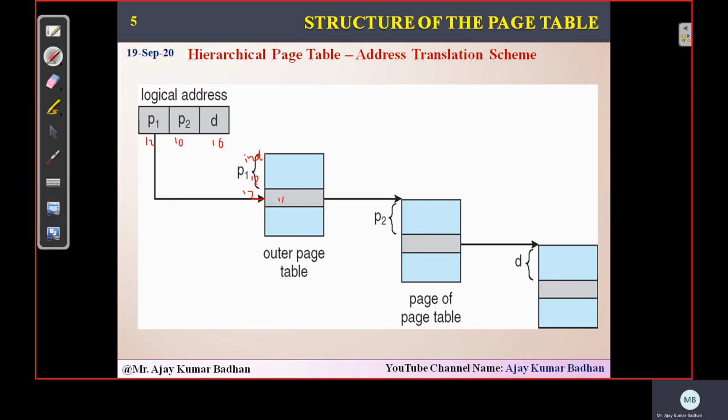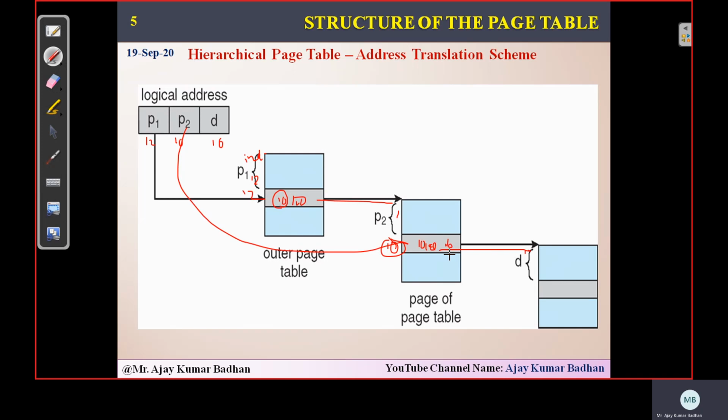So what is the value we have here? 10, 10. So this 10 will again refer to a page number, so here it will refer to the inner page table. This is the inner page table that will be referring. Wherever 10 is there, that will consist of the original value 10, and that will be mapped to the displacement. The second 10 is present here, and this will be mapping here.